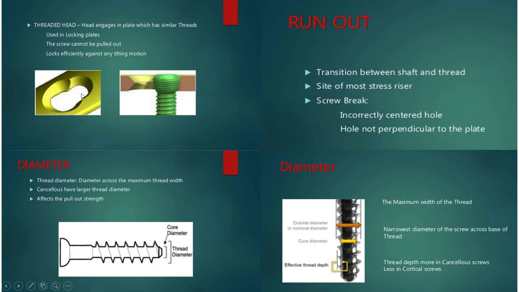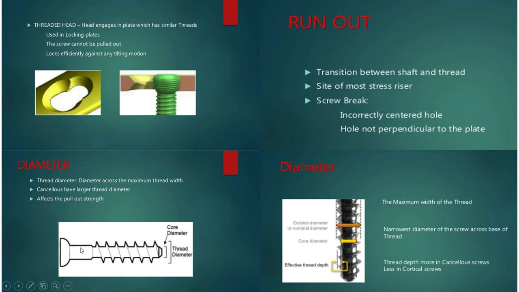But in case of a cortical screw, there is no thread over the head, so there will be at least 40 degrees of motion of the screw, or you can give the screw any direction. But for a locking screw, you cannot give this screw in any other direction. You have to follow the thread line, one direction.